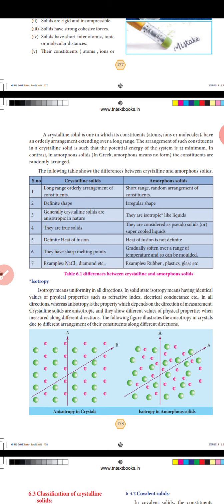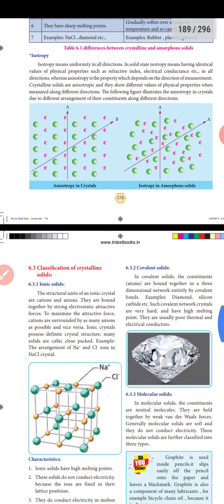Crystalline solids have a definite heat of fusion, while the heat of fusion is not definite for amorphous solids. Crystalline solids have a sharp melting point, while amorphous solids gradually soften over a range of temperature and so can be molded. For example, crystalline solids: sodium chloride, diamond, etc. Amorphous solids: rubber, plastic, glass, etc. Okay, this is the difference between crystalline and amorphous solids.